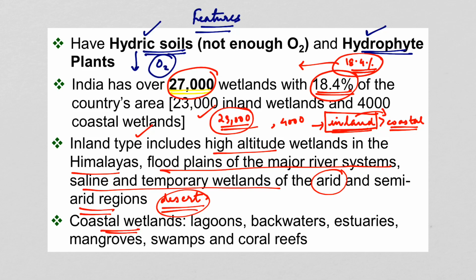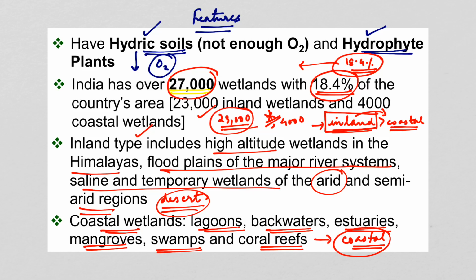Coastal wetlands include lagoons, backwaters, estuaries, mangroves, swamps and coral reefs. Now remember, inland wetlands are more in area as compared to coastal wetlands. This is a very important point in the preliminary examination, or otherwise UPSC can ask you such statements or questions.